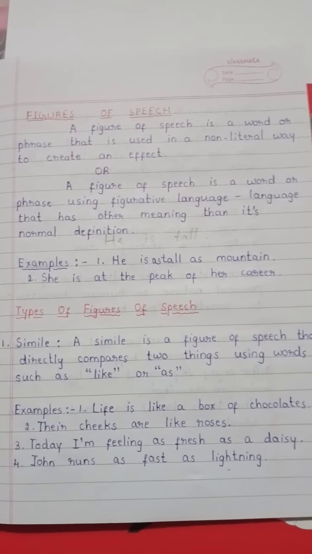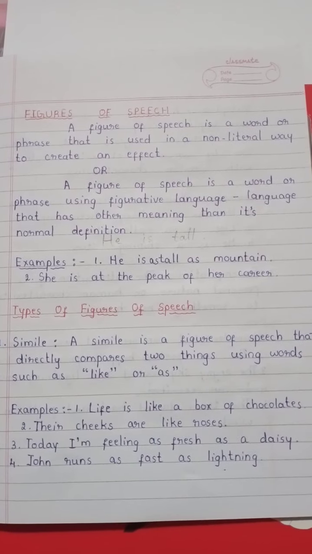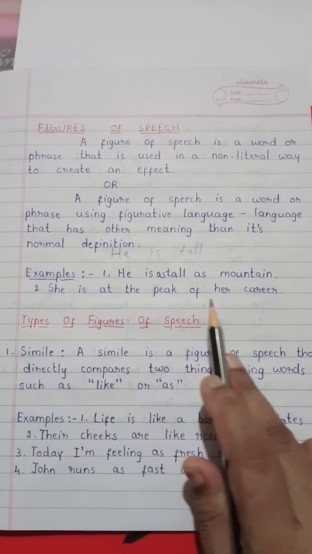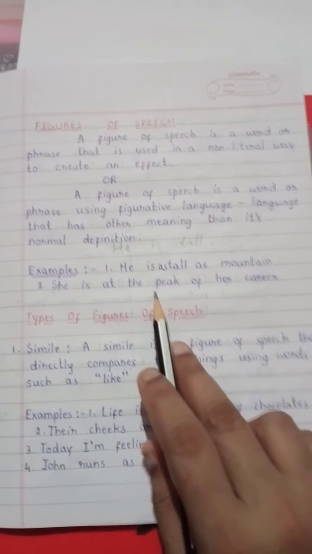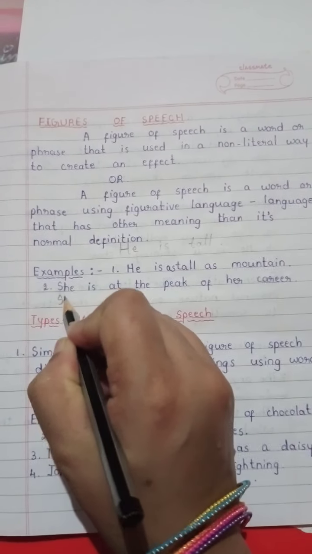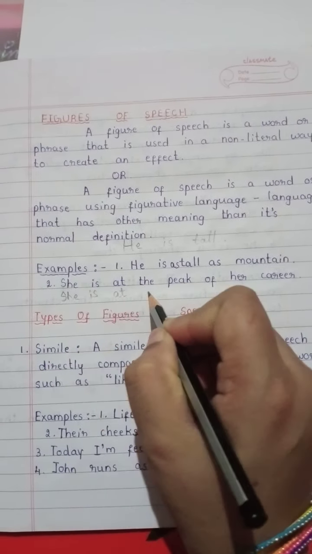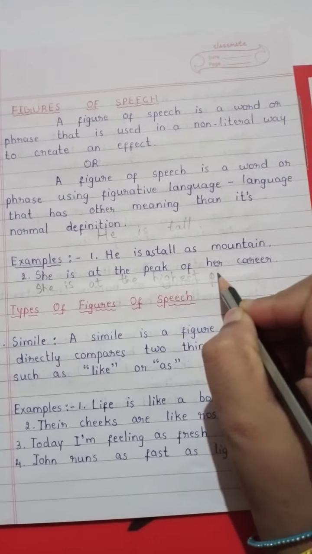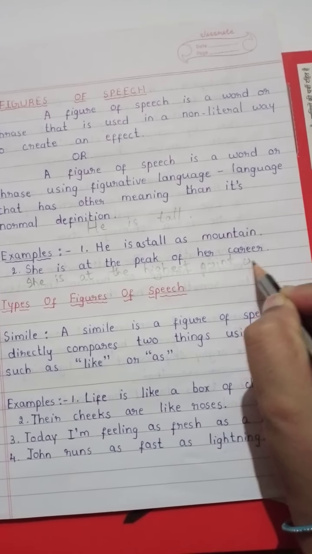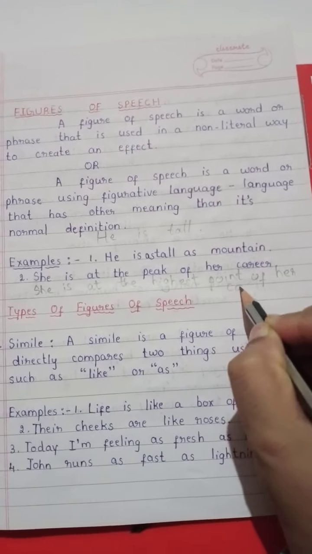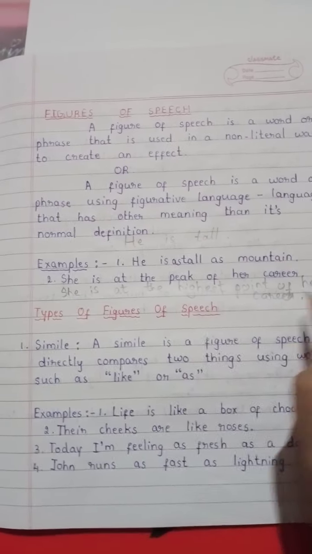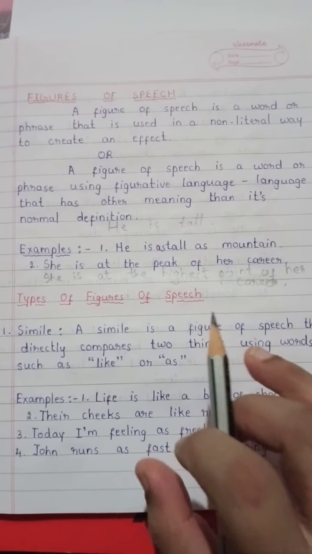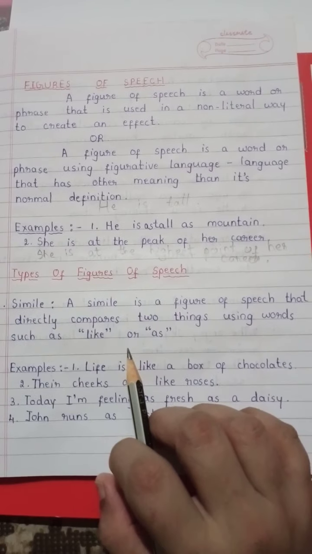We will easily get attracted by that sentence. And one more sentence: she is at the peak of her career. Instead of telling she is at the highest point of her career, if we say she is at the peak of her career, then it attracts the readers or listeners.